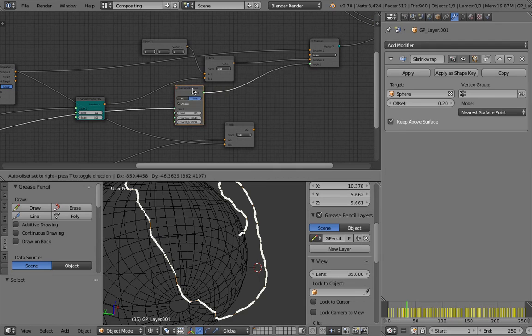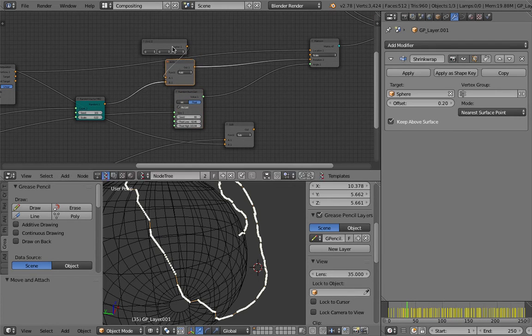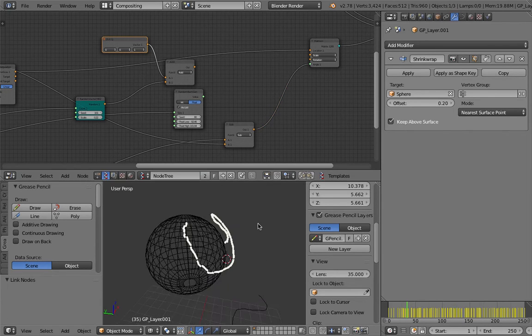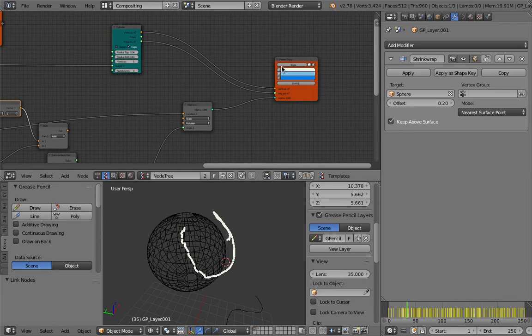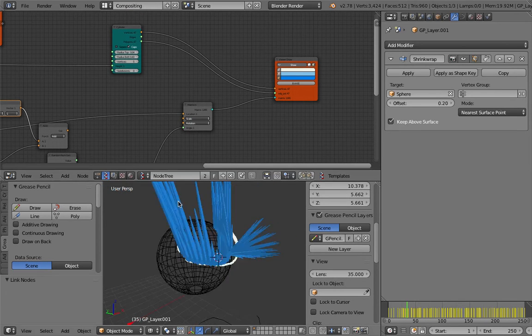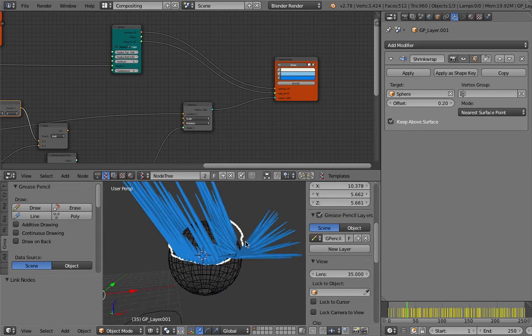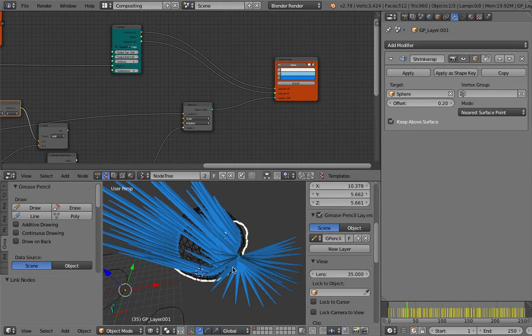I'm skipping this resampling, but for now I think this should be okay. Show the result. Okay, so that's kind of working. It's pointing out in the normal.